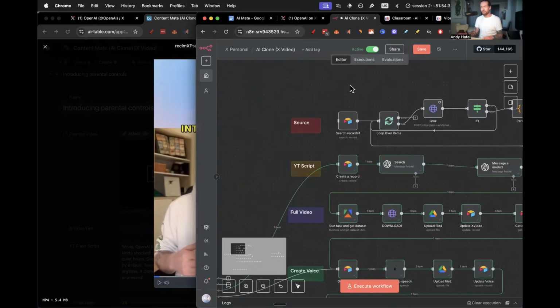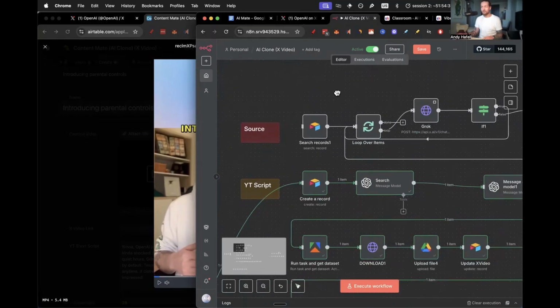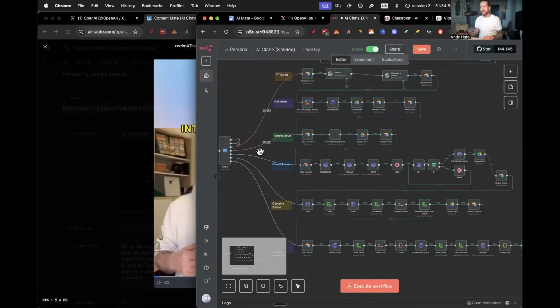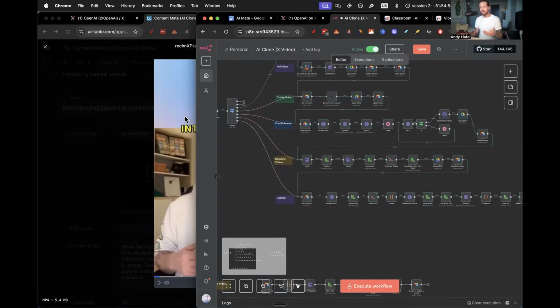So, for example, every day or every maybe 48 hours, we can search for records. And then when it finds a viral video that meets certain criteria, it runs through the entire automation automatically. And then we have a one-step publish where we can look at the video, say, is this good enough? And then we can click one more button and we publish to all 7 platforms or however many platforms we want to publish to.